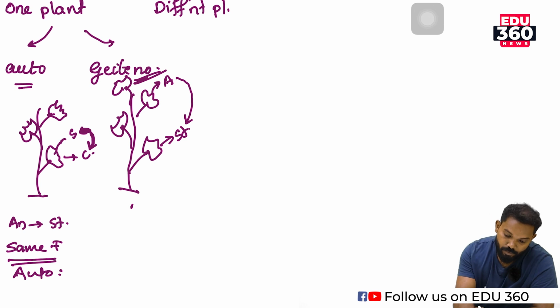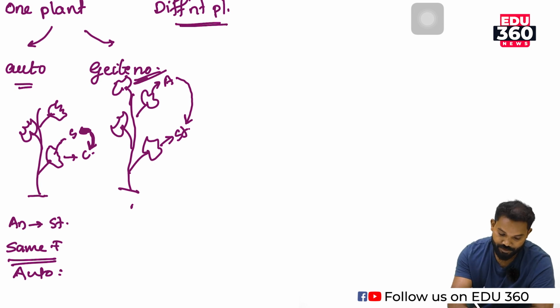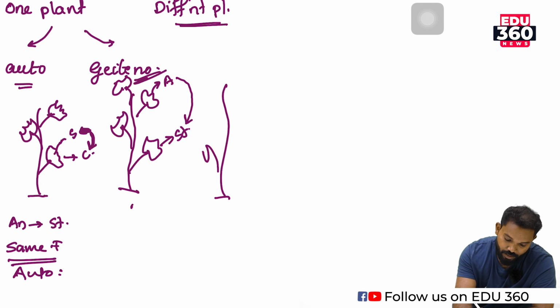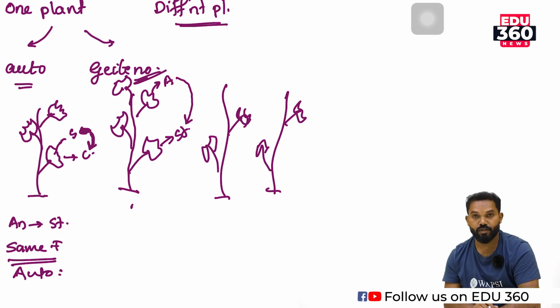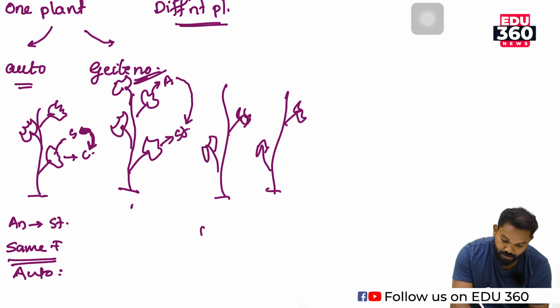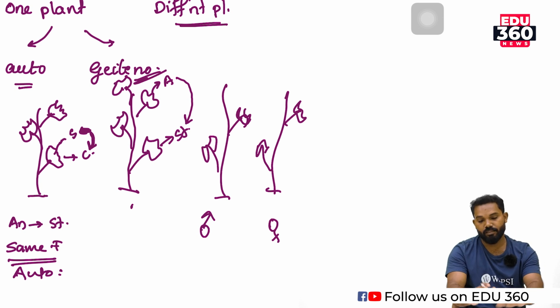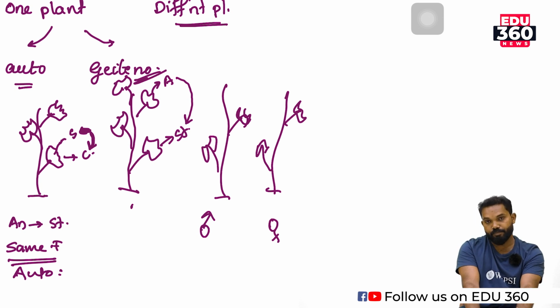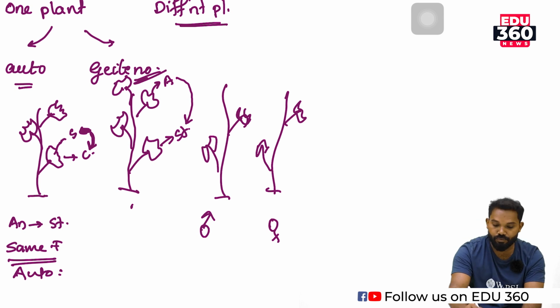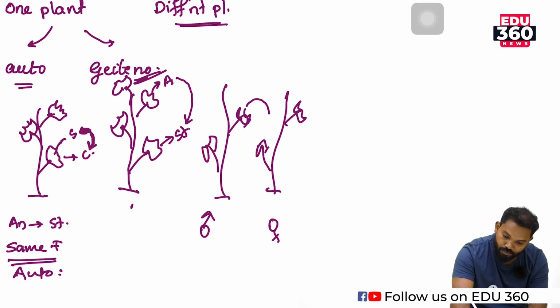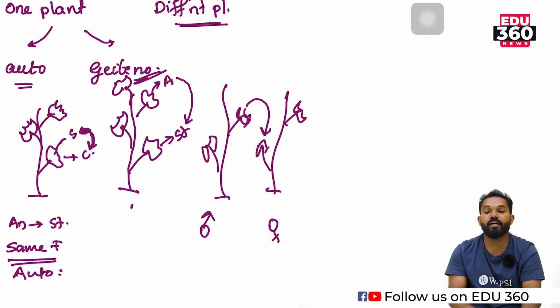And this phenomenon takes place in different plants also. That means if the plant bears unisexual flowers, or the plant is dioecious in nature, one plant is a male plant and another is a female plant. Pollination should happen only from the flower of one plant to the flower of another plant.